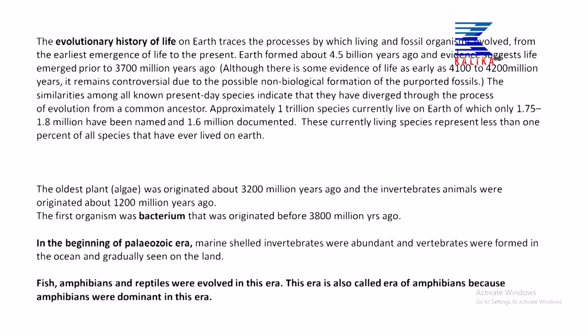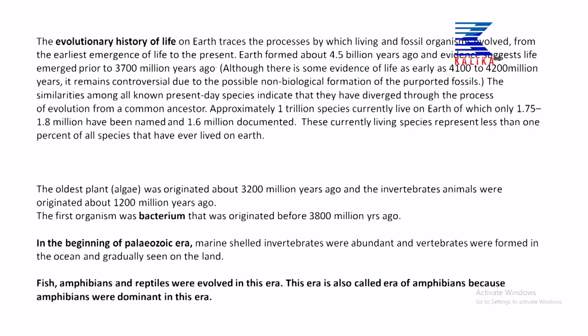In the beginning of the Paleozoic era, marine shelled invertebrates were abundant, and vertebrates were formed in the ocean and gradually seen on the land. Animals like fish, amphibians and reptiles evolved in this era. See, in the Paleozoic era, fish, amphibians and reptiles evolved. So this era is also known as the era of amphibians, as the amphibians were dominating in the era.